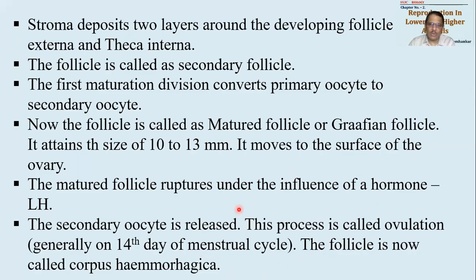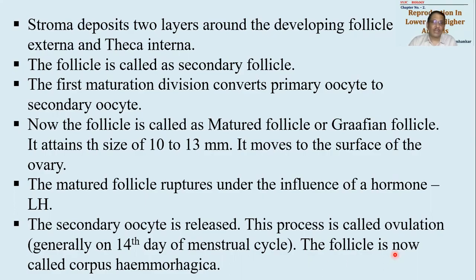So इस event को हम लोग ने कहा ovulation. I told you menstrual cycle is a 28 days plan. So exactly at the mid of the menstrual cycle, that is on 14th day of menstrual cycle, this event of ovulation will occur. Follicle now will be called as corpus hemorrhagicum या corpus hemorrhagica.